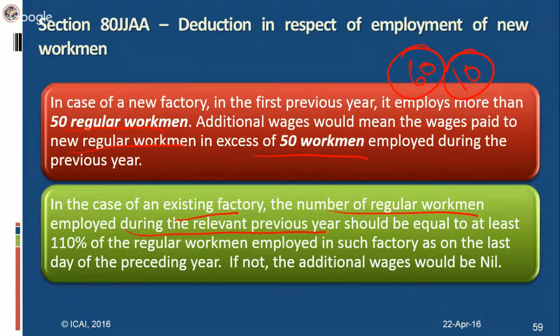In case of an existing factory, there is a condition that the increased number of regular workmen employed during the relevant previous year should be at least equal to 110% of the regular workmen employed in such factory as on the last date of the preceding year. If not, the additional wages would be nil. There should be at least a 10% increase in the number of workmen in case of an existing factory.